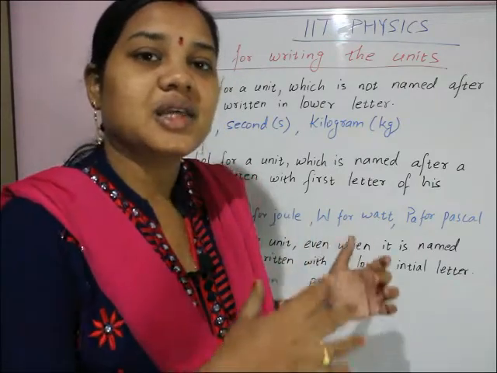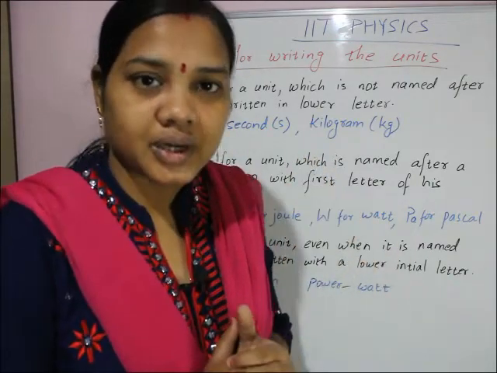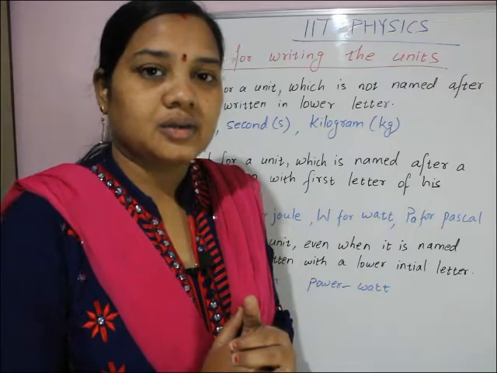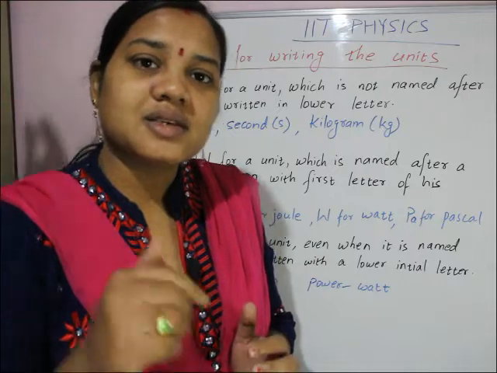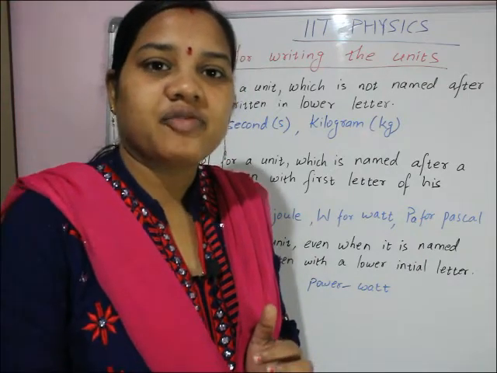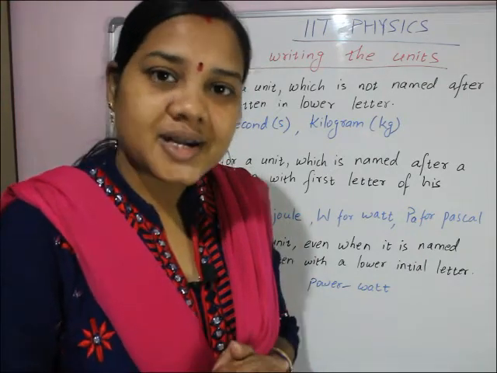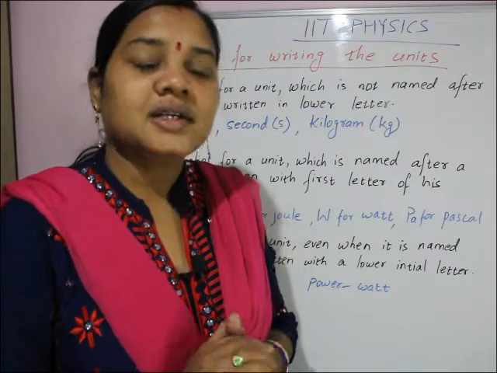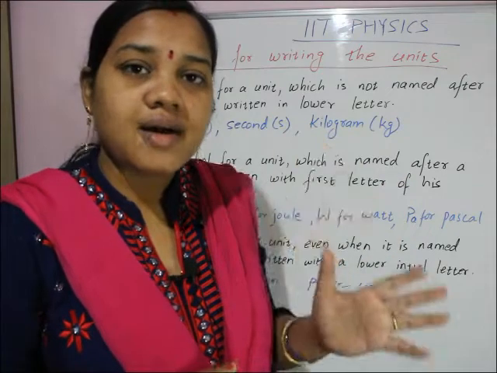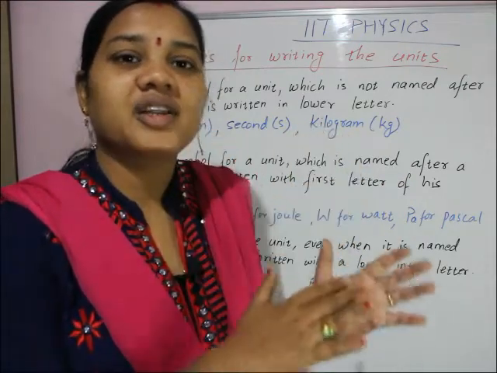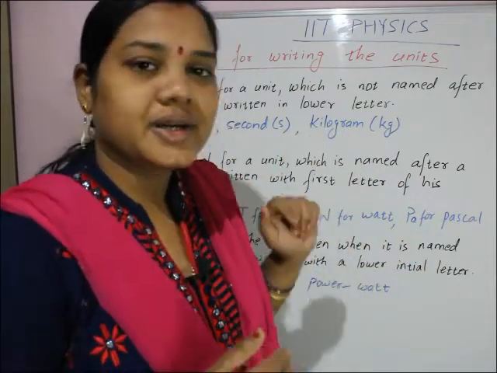Likewise, the unit of power is watt, also named after a scientist. Pascal, Hertz, these are all names of scientists. As they worked a lot in that field, these units are named after them.